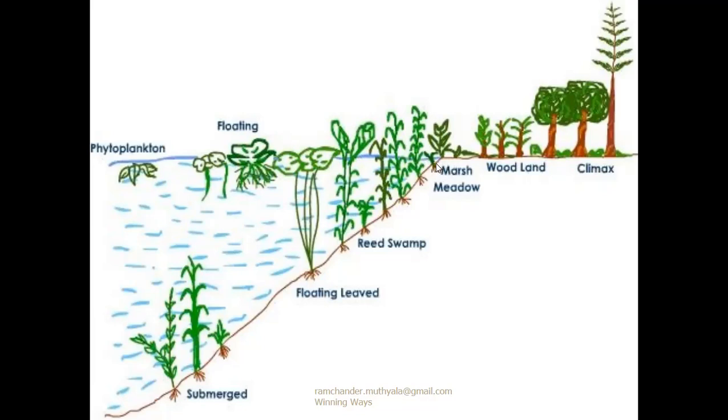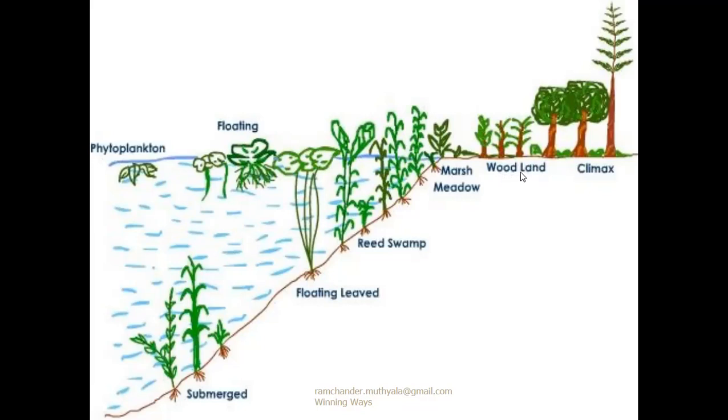So after completion of these life cycles, the place is not comfortable for the marsh meadow plants. It is more comfortable for the woodland plants. The woodland plants contain a proper root system, deep root system, aerial strong root system, woody root system, and woody branches. On the woody branches, leaves are present. They act as shrubs, herbs, and trees also. This plant stage is called the woodland stage.